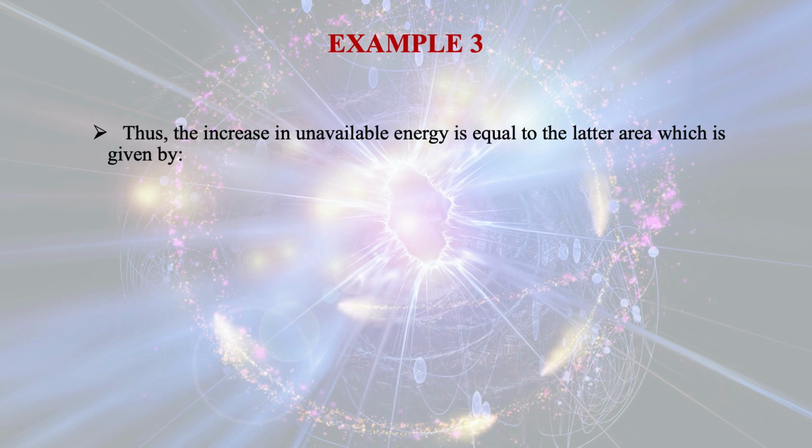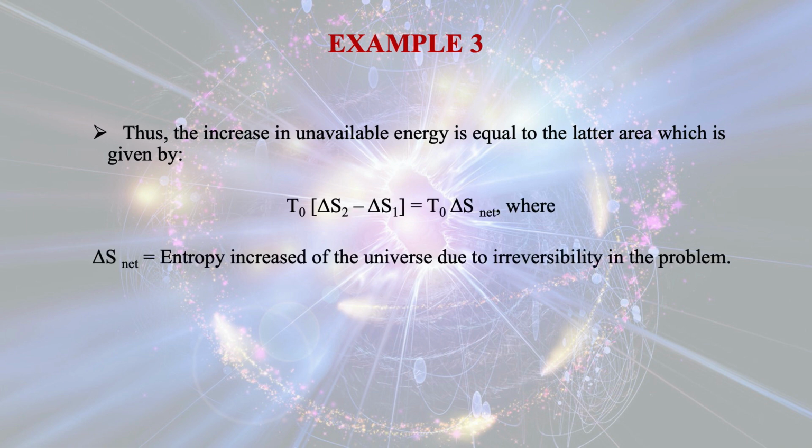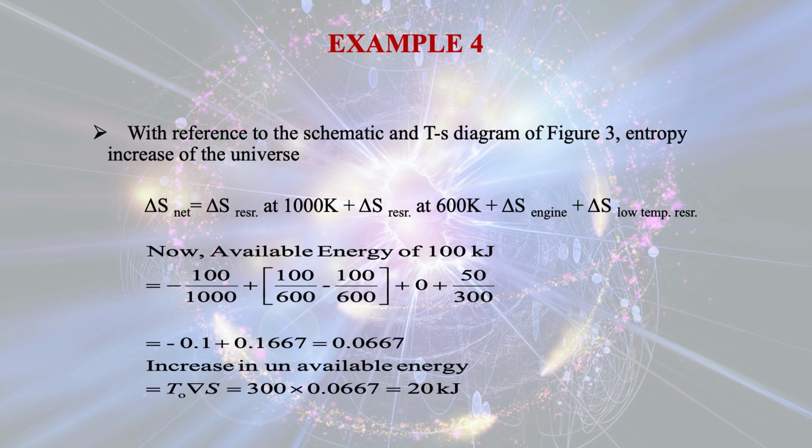Thus, the increase in unavailable energy is equal to the latter area, which is given by T0 within brackets del S2 minus del S1, which is equal to T0 multiplied by del S net, where del S net is equal to the entropy increase of the universe due to irreversibility in the problem. This is with reference to the schematic and TS diagram of figure 3.